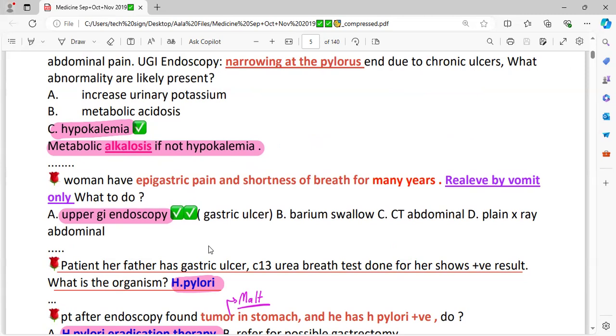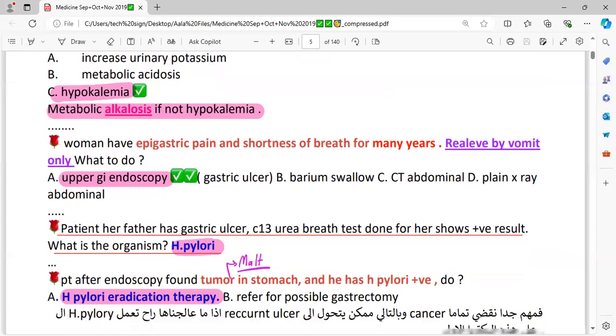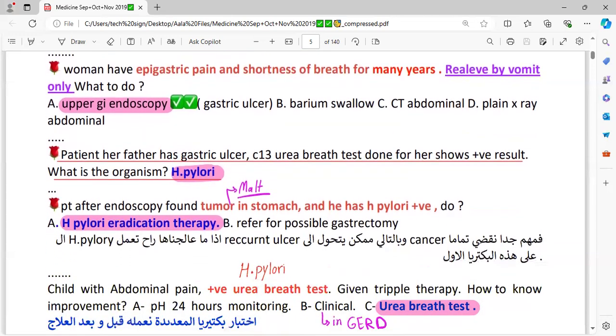If somebody has epigastric pain which is relieved by vomiting, peptic ulcer, peptic ulcer with carcinoma. So you would go with the endoscopy just to confirm your diagnosis.